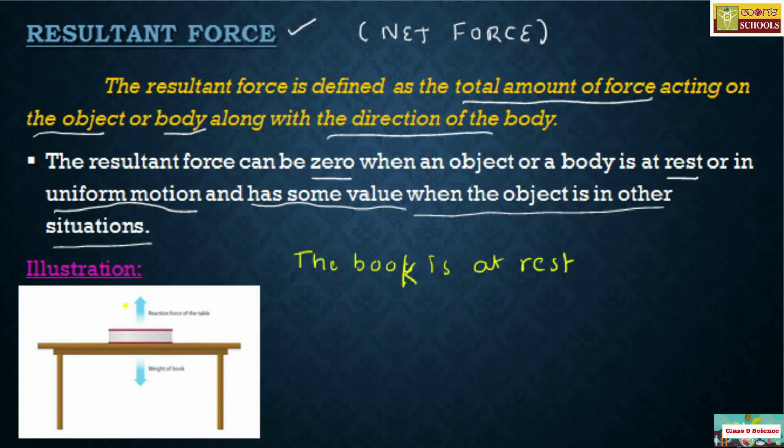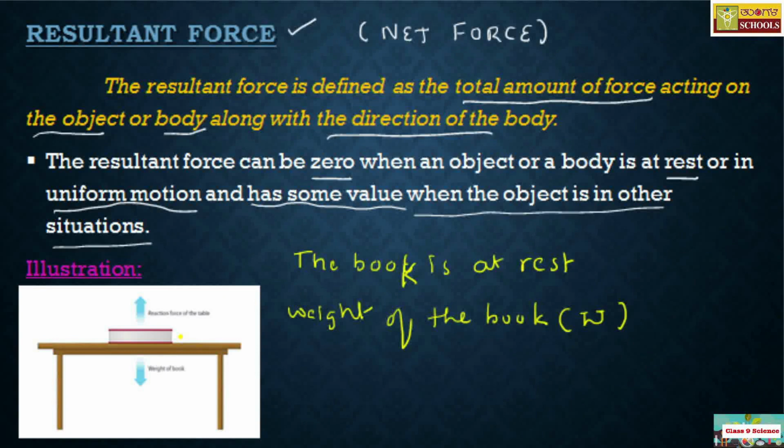So here, what are the forces acting on this book? Remember, the weight of the book is the one force acting on it.